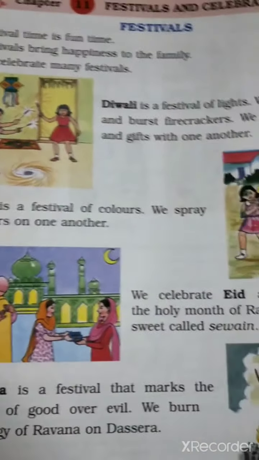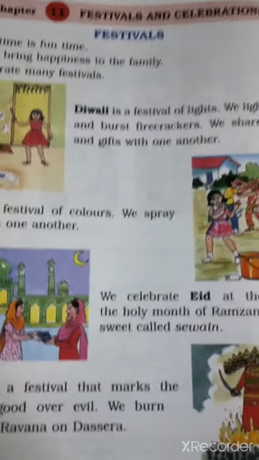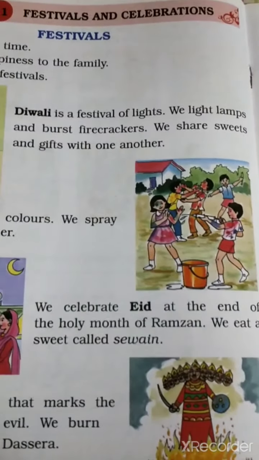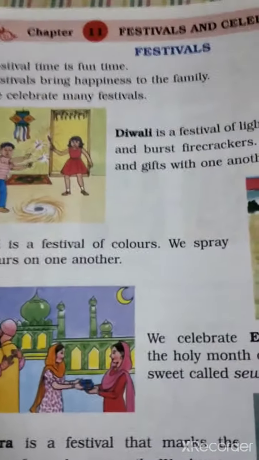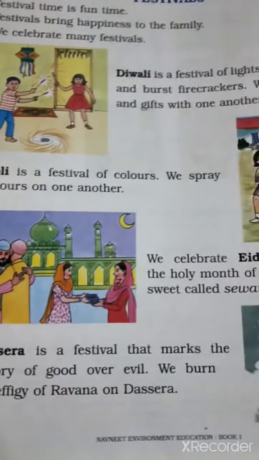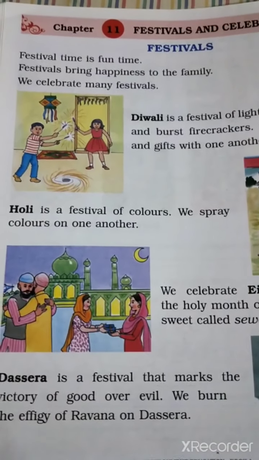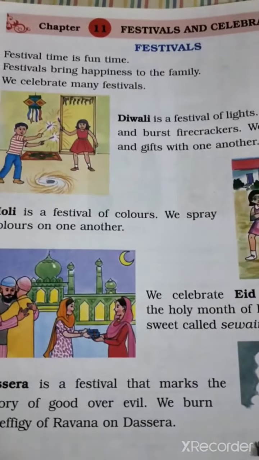Then we celebrate Eid at the end of the holy month of Ramzan. We eat sweets called sevai. Sevai is made of milk and sevai, dry fruits. Okay. Now Dussehra. Dussehra is a festival that marks the victory of good over evil.